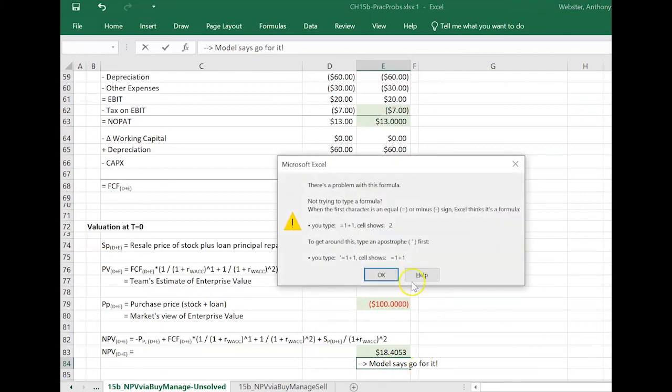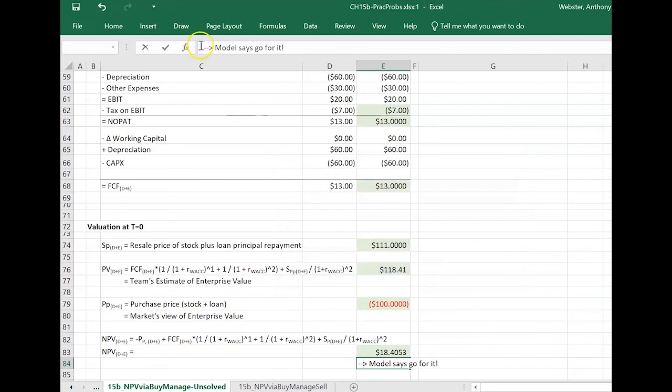As usual, in the real world, we want to do more than just our numerical modeling, but in terms of our model, enterprise value is 118.4, and our NPV for this project for the whole team is greater than 0, so let's go for it. Okay, that's it.